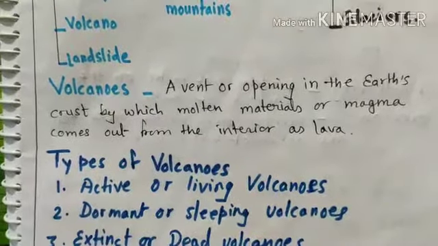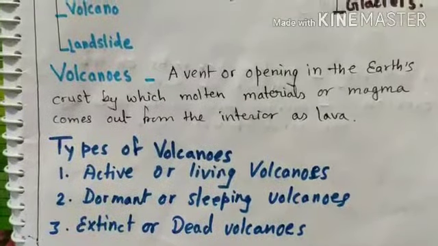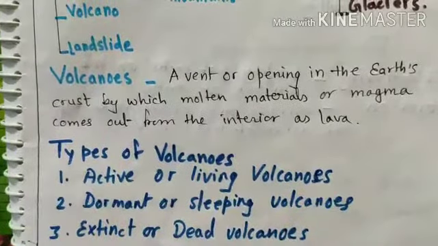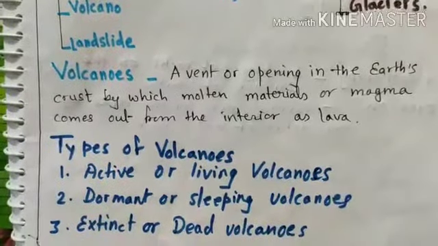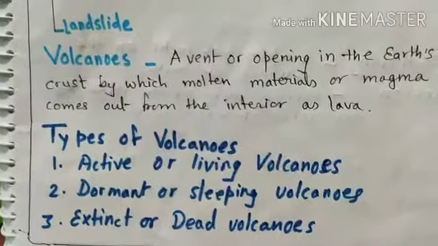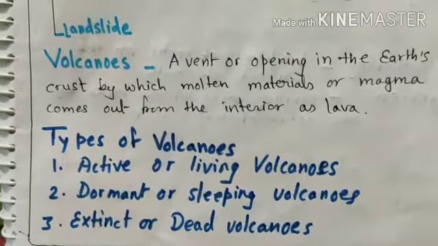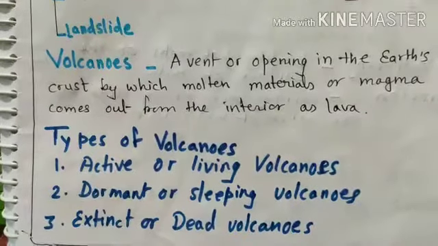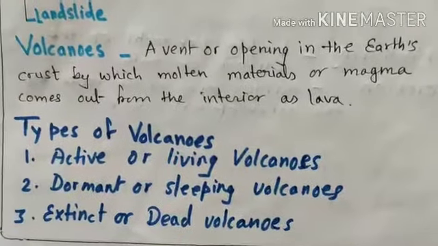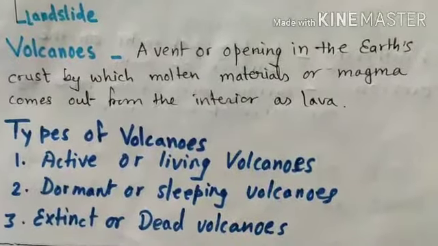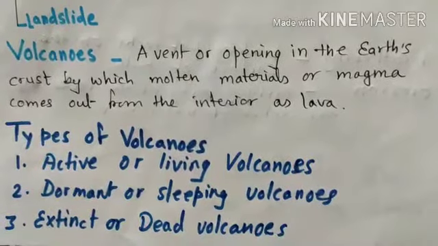In this way volcanic mountains are created. Volcanoes are of three types actually. First is active or living volcano, second dormant or sleeping volcano, and third extinct or dead volcano. According to their erupting nature, they are divided into three types.